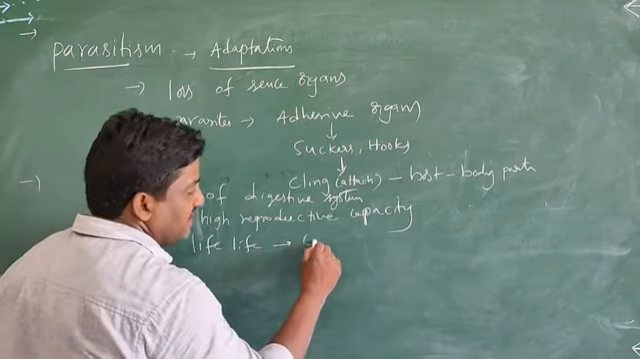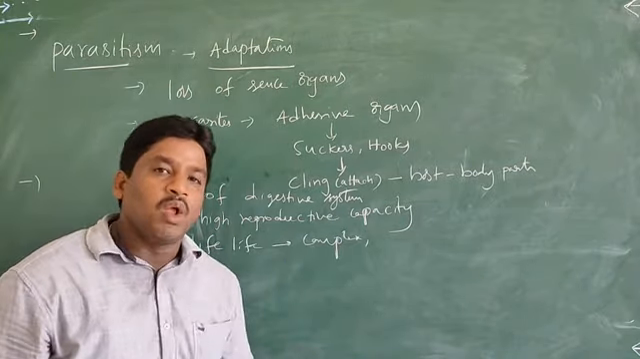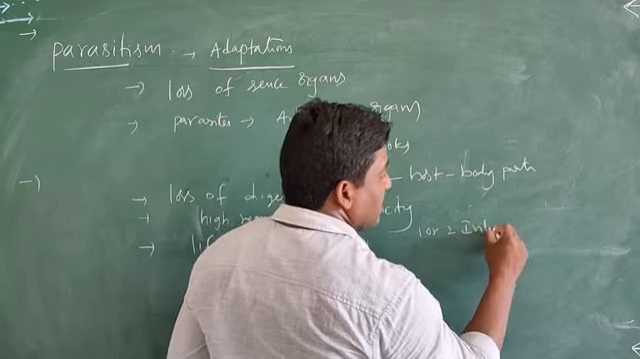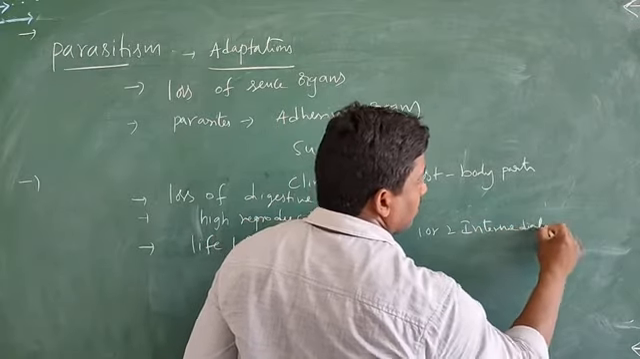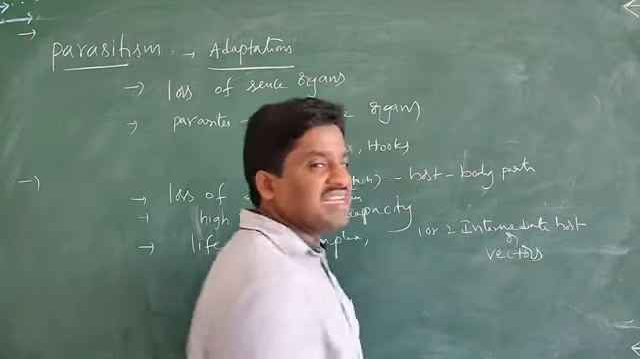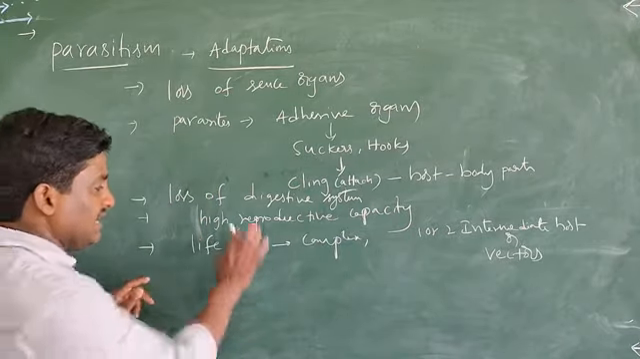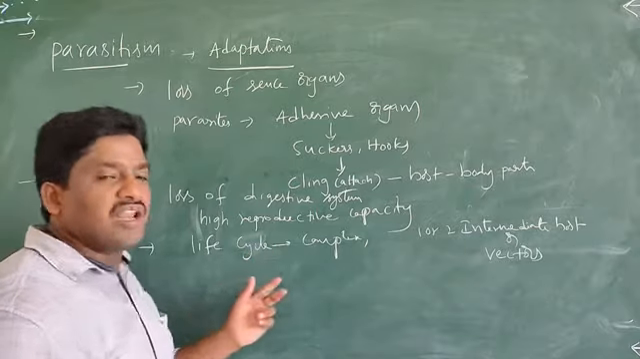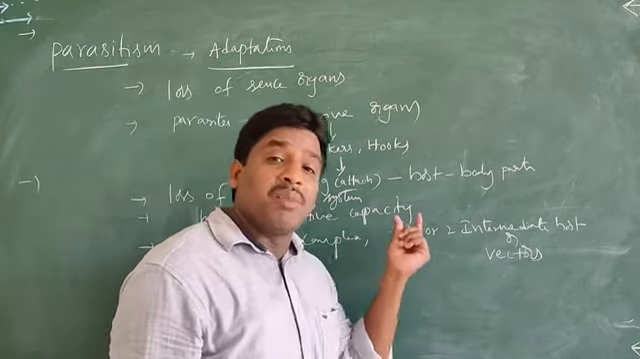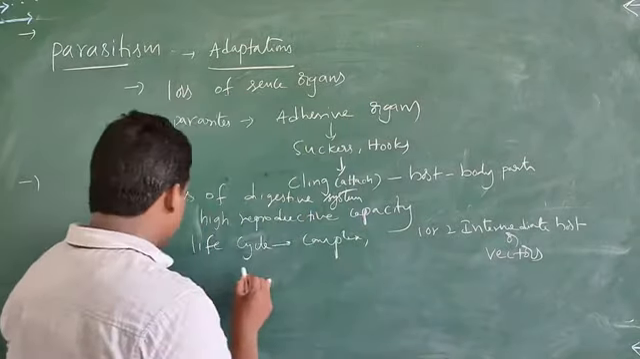The life cycle is often complex. That means for the parasite to complete the life cycle, it can require one or two intermediate hosts or vectors, that means mediators. Suppose, for example, a trematode.